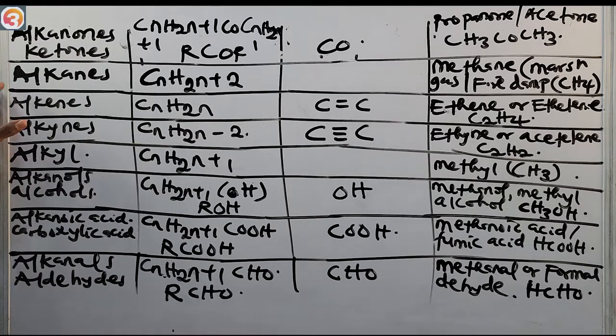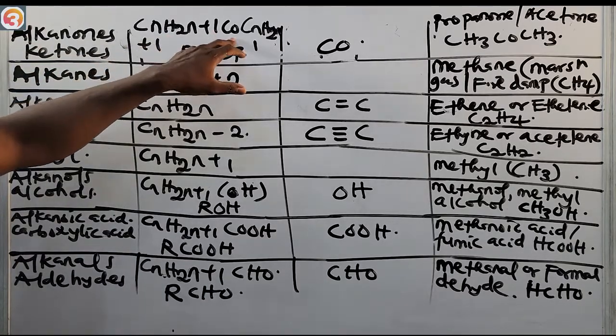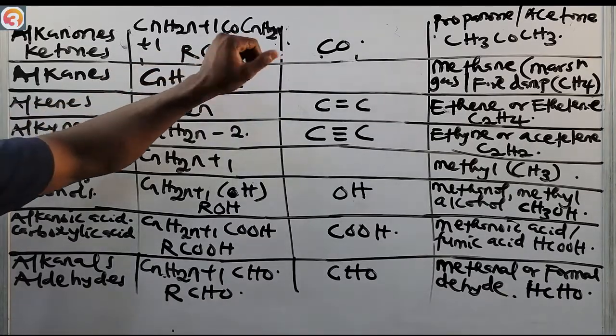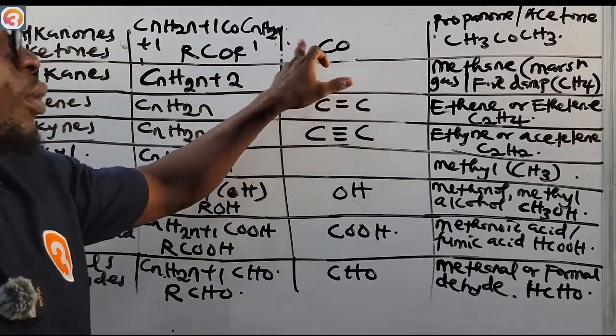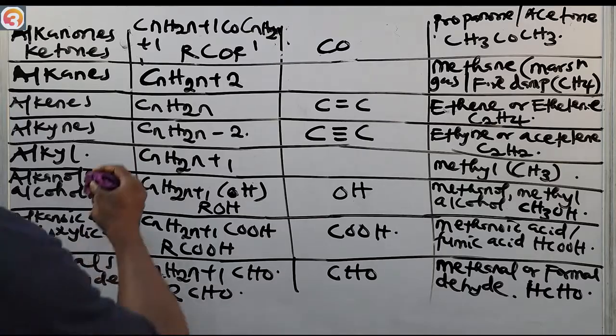So please take note. These are alkanones, or ketones, having the general formula CnH2n+1 COCnH2n+1, or RCOR'. The functional group is CO, and the first member is propanone, or acetone, with the formula CH3COCH3.